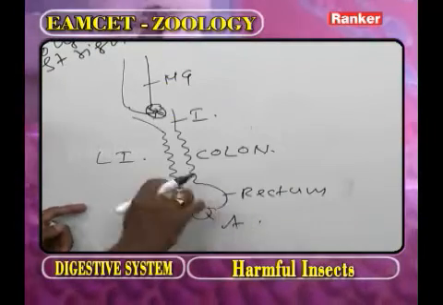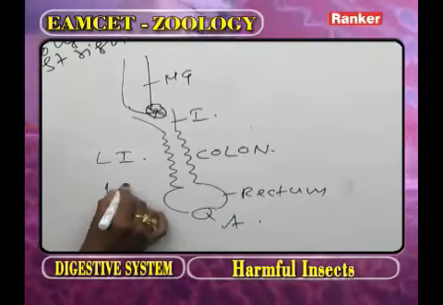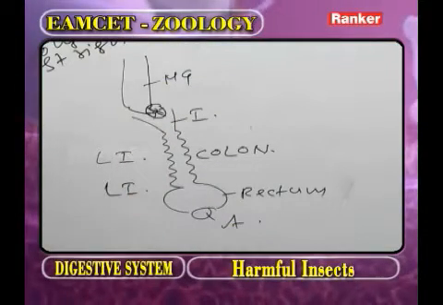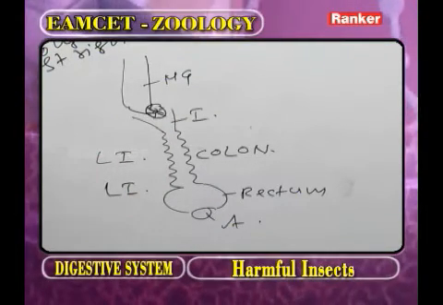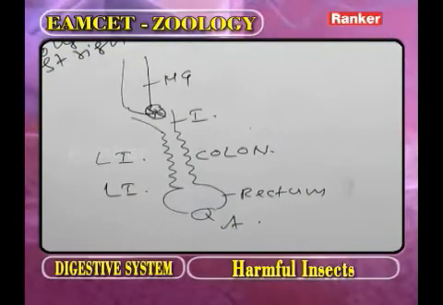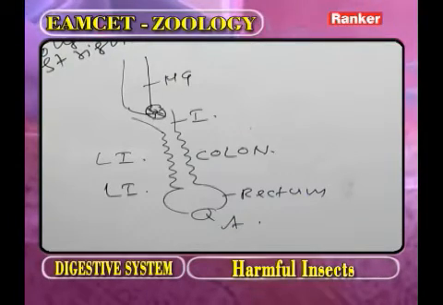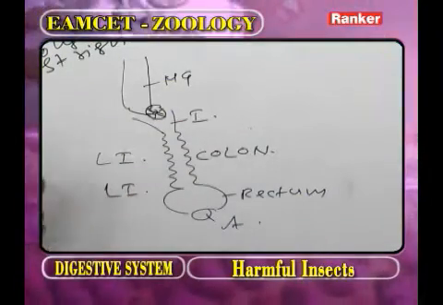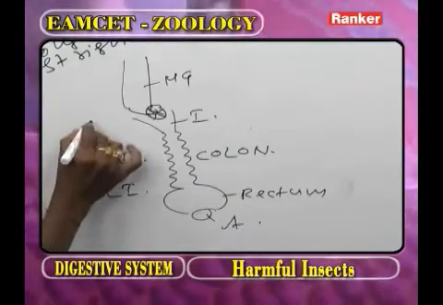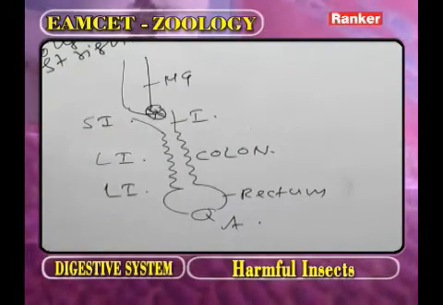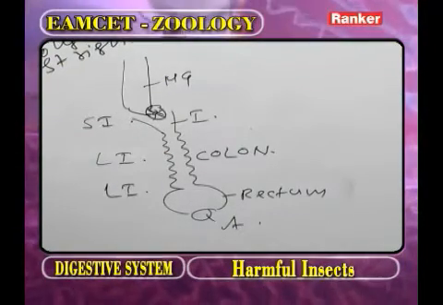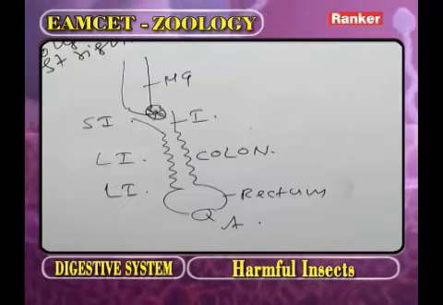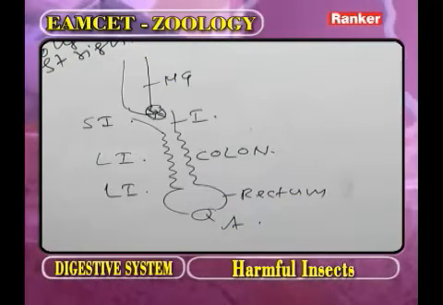The rectum is also compared to the large intestine of vertebrates. What about the ileum? We know very well that in the small intestine, the duodenum and ileum parts are present. Here, the ileum can be compared to the small intestine of vertebrates. Based on this information, the long coiled part of hindgut is the colon.